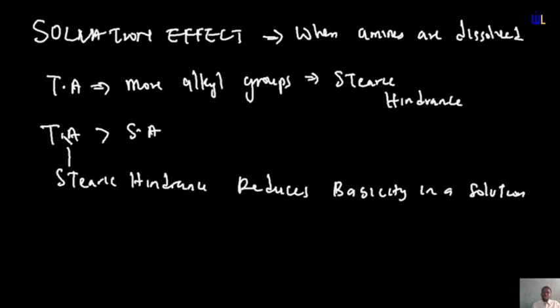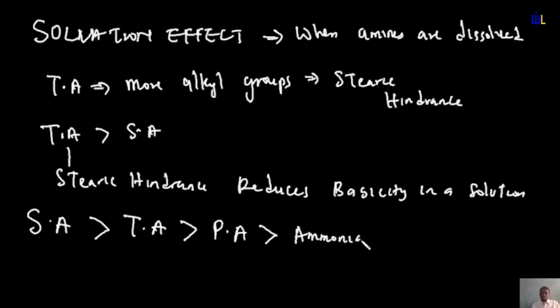So originally, tertiary should be greater than secondary amines in basicity, but because steric hindrance is considered when it is dissolved in water, automatically secondary amines will now be more basic than tertiary amines. So have that in mind. Secondary amines are greater in basicity than tertiary amines, which in turn are greater in basicity than primary amines, which in turn are greater in basicity than ammonia. When you are dealing with amines in solution, secondary amines have the highest basicity, while the lowest basicity is for ammonia. I hope this is easily understood.